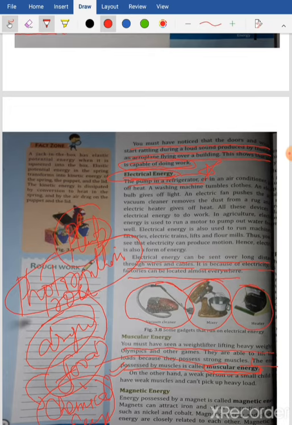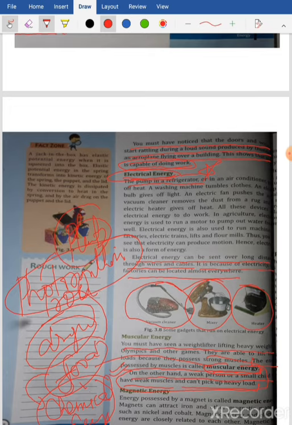That food gets digested in our stomach and it reaches to our different cells, and there that chemical energy gets transferred into this muscular energy. On the other hand, a weak person or small children have weak muscles and cannot pick heavy loads. So muscular energy is the energy that is possessed by a person by his or her muscles.